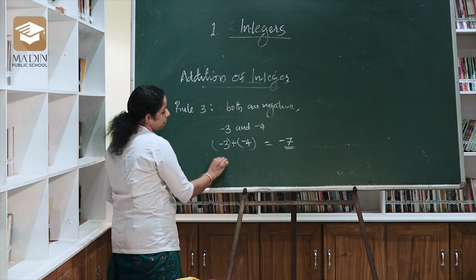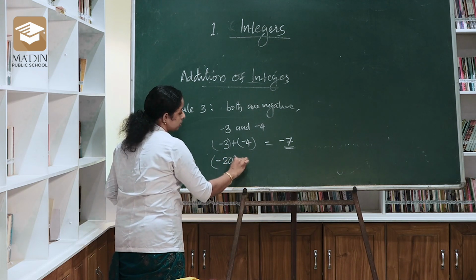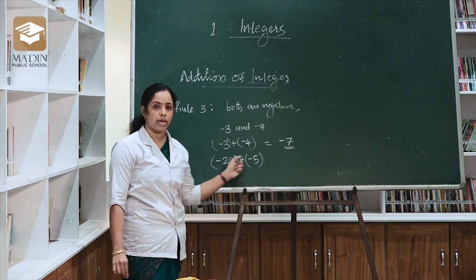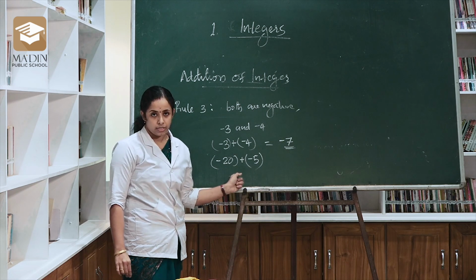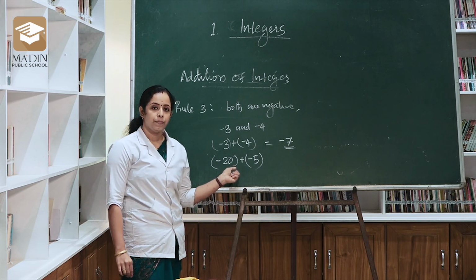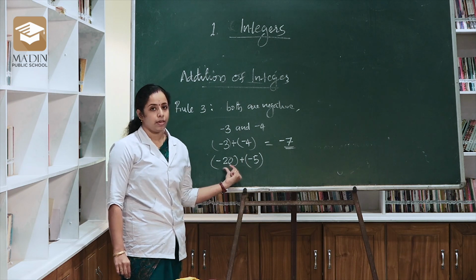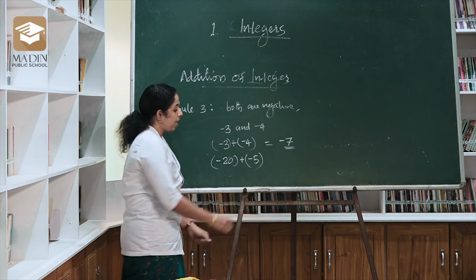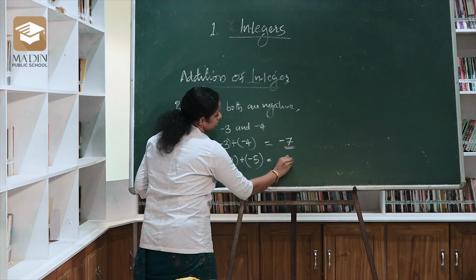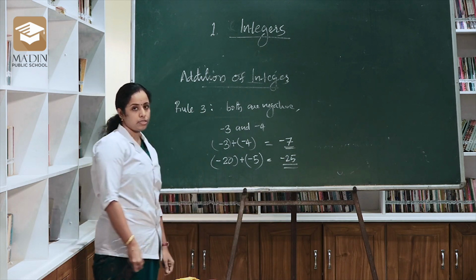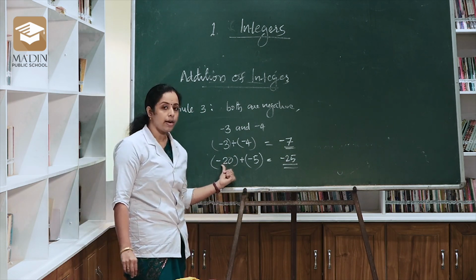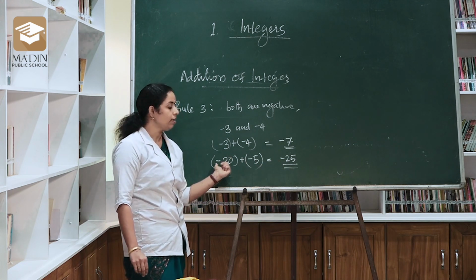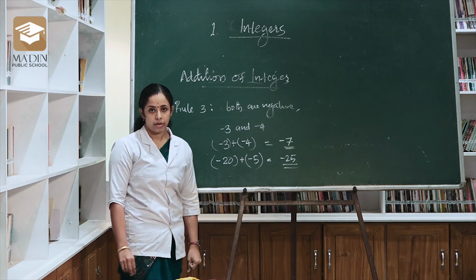Another example, minus 20 plus minus 5. See, here also it is the same. Both the numbers are negative. Can you do it alone? Okay. Anyway, you got the answer, I think. Minus 20 and minus 5 will be added, then we got minus 25 as the final answer. What we did? First of all, we add the two numbers. 20 plus 5 becomes 25. Then give the negative symbol.